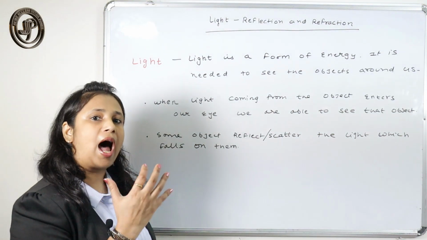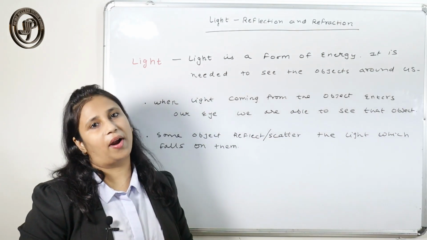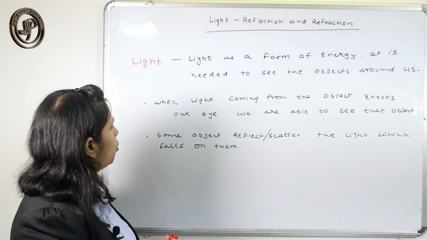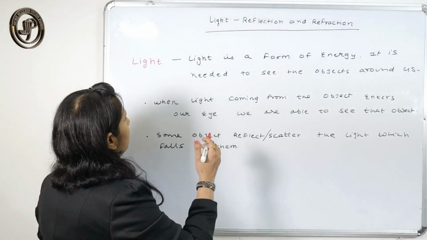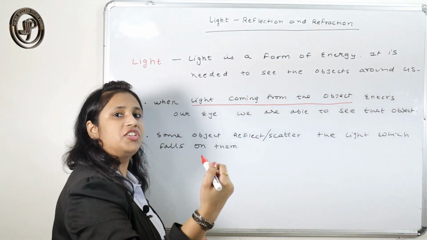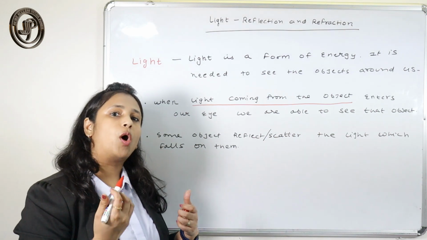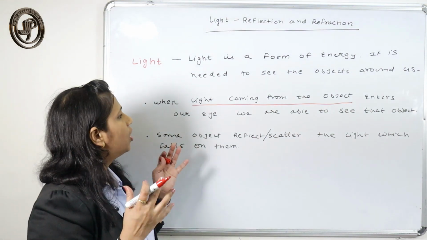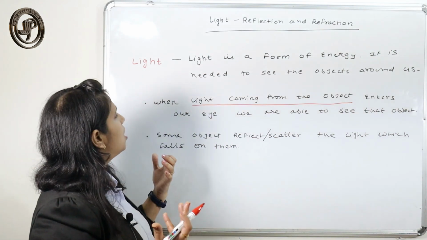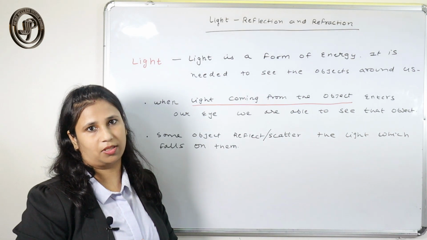Now how are we able to see the objects? When the light coming from the objects enters our eye, then we are able to see those objects. But what happens if the object does not emit light? Then how does the light enter and how do we see that object?